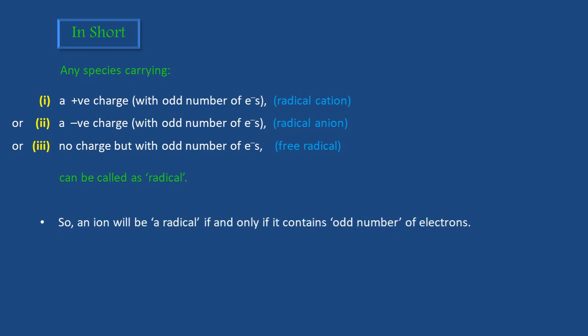So an ion will be a radical if and only if it contains odd number of electrons. This implies that neither all the radicals are ions nor all the ions are radicals. Hope you understand.